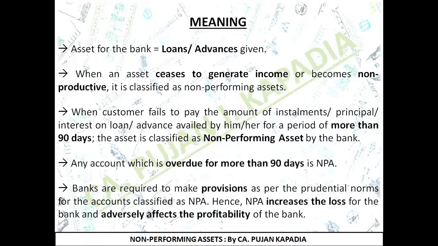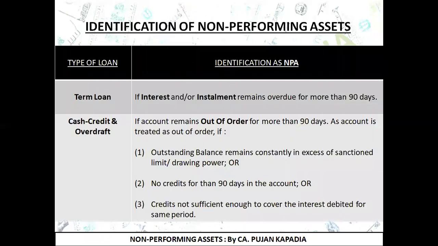So basically, NPA is a bad signal or a worse signal for a bank because NPA denotes loss, which adversely affects the profitability of the banking business. So bank always try to keep NPA at the lowest level possible. In the last lecture, we had taken due care of identification of non-performing asset. That is, how to identify non-performing asset in different types of loans.